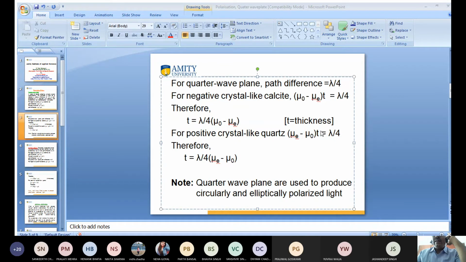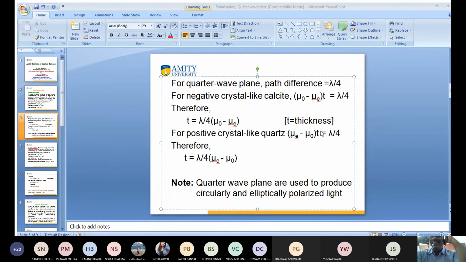The value of thickness should be lambda by 4 upon mu naught minus mu e. Okay, good, you are right. But sir, here thickness is written as lambda by 4 multiplied by mu naught minus mu e. No, it is divided, sir.